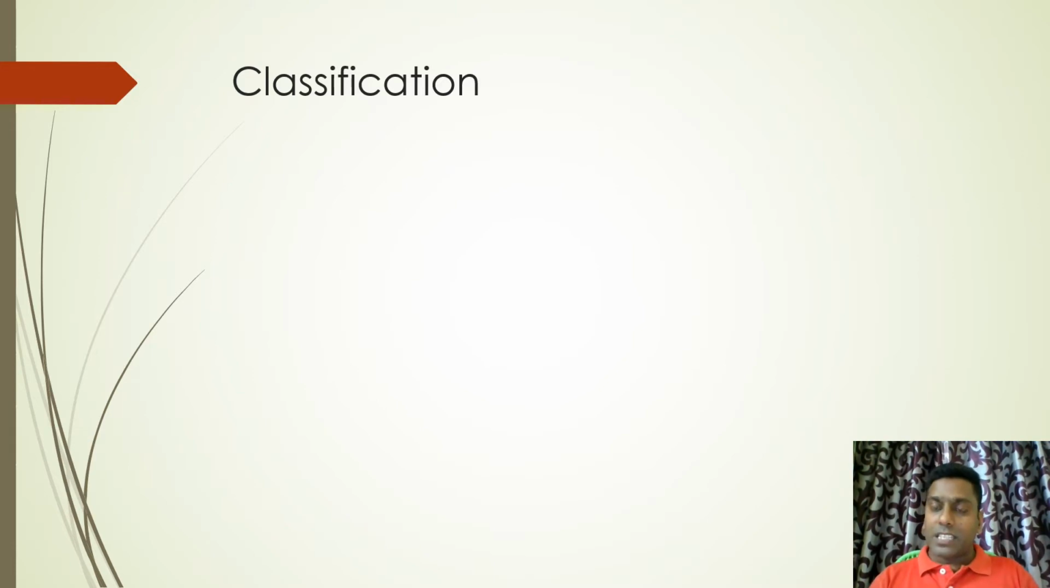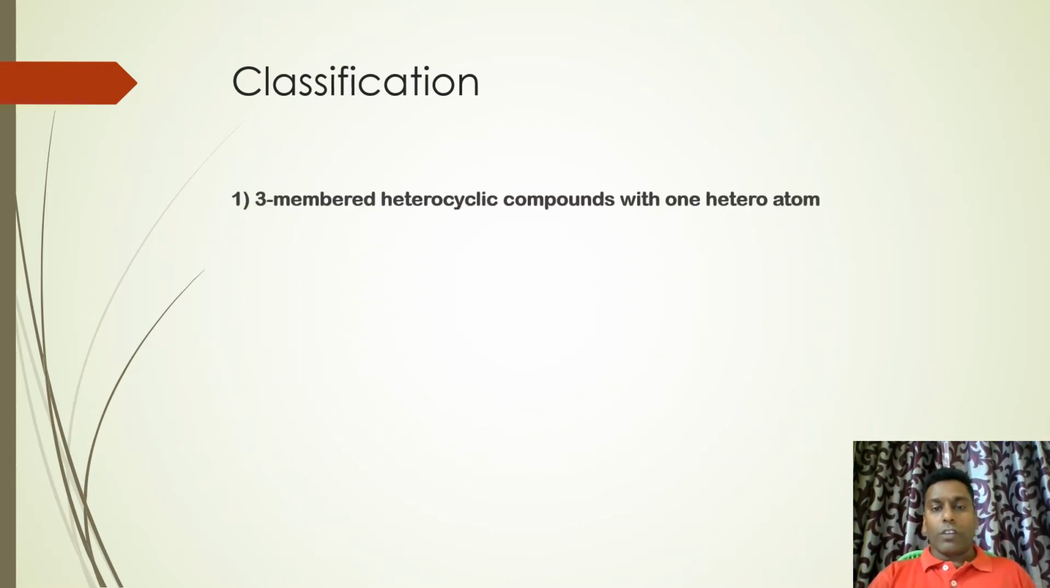Number 1, size of the ring. Number 2, what are the heteroatoms? Number 3, how many heteroatoms? Are they similar or dissimilar? All these will be taken into account to classify these compounds. So let us see. First one, 3-membered heterocyclic compounds with 1 heteroatom means there will be 2 carbons and 1 heteroatom. This is the basic heterocyclic compound. A 3-membered ring is the basic heterocyclic compound.